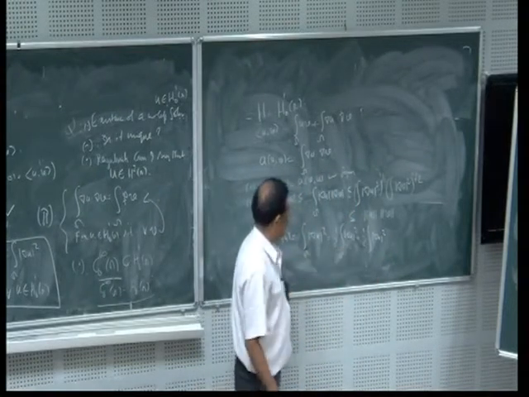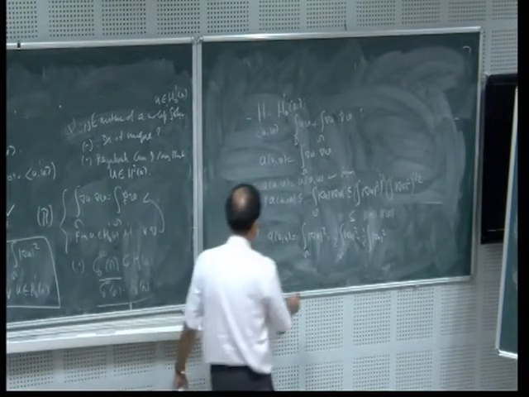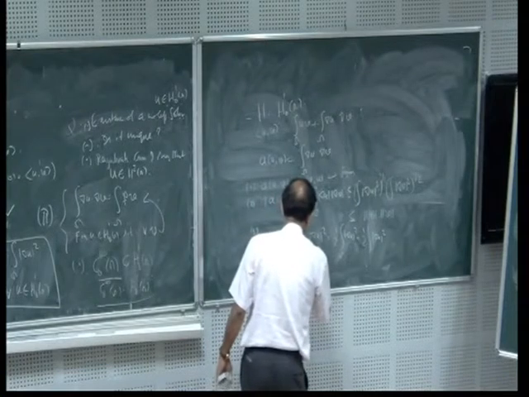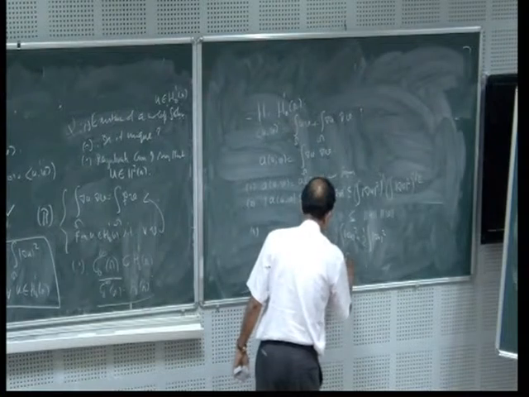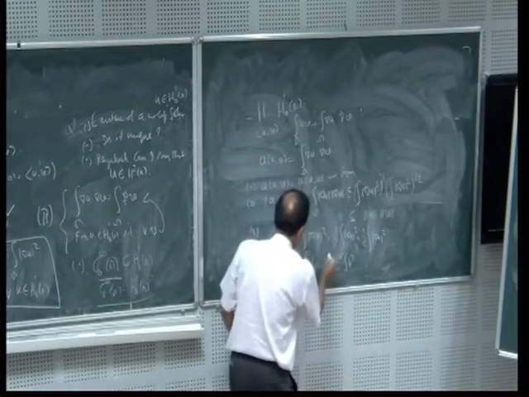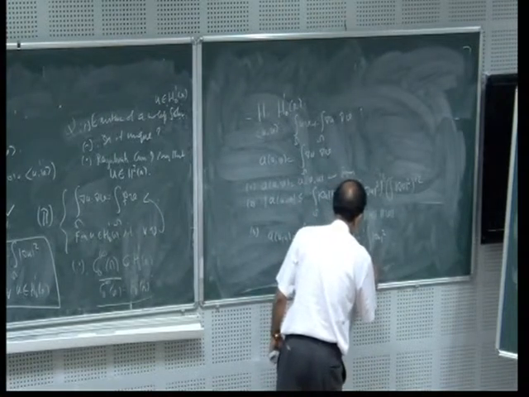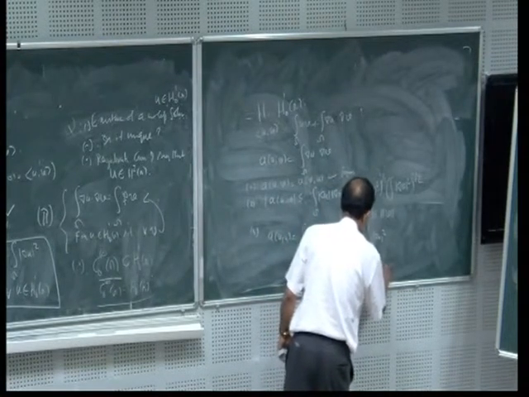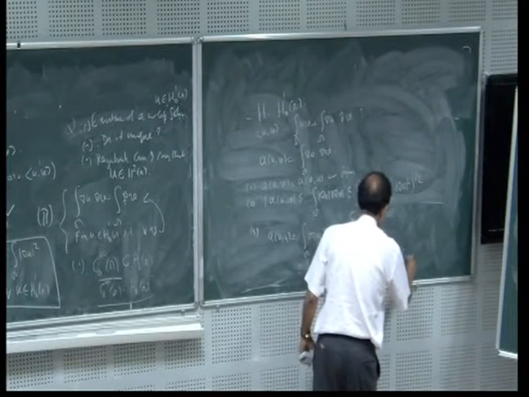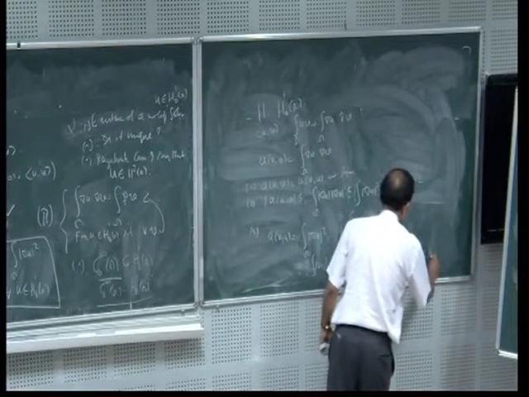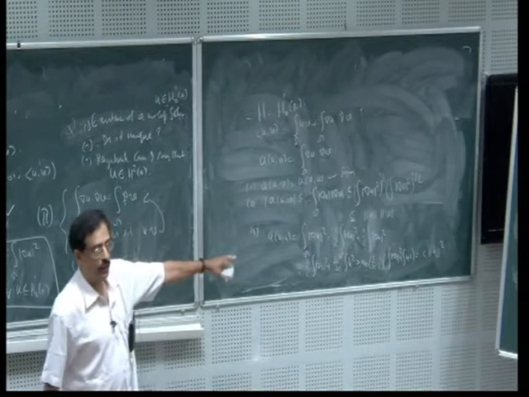The first part I keep as it is. For the second part I use the Poincaré inequality. When I use the Poincaré inequality, what I get is half of the integral of grad u squared plus 1 by 2c times the integral of u squared. Now I call c the minimum of 1 by 2c and half, so this is greater than or equal to the minimum of 1 by 2c and half times the integral of grad u squared plus the integral of u squared, which is precisely equal to some constant times the norm of u squared. Can you see that?